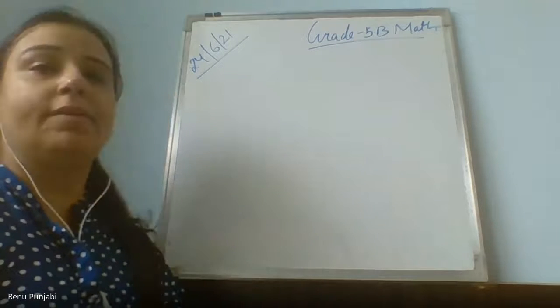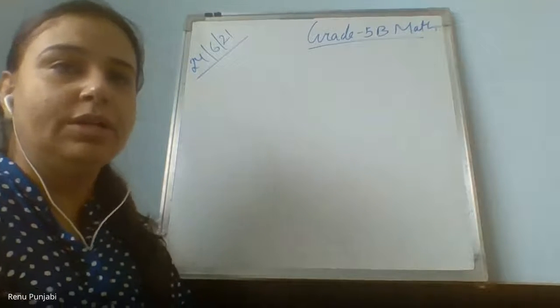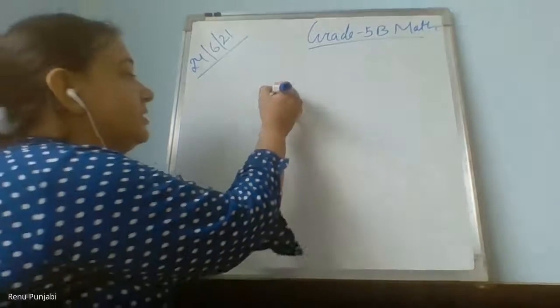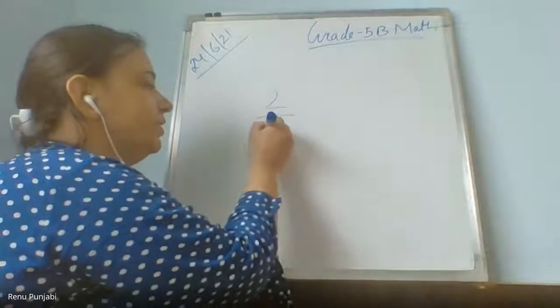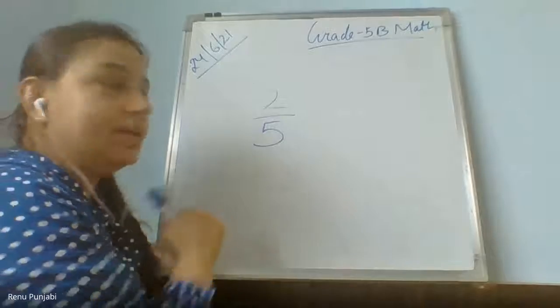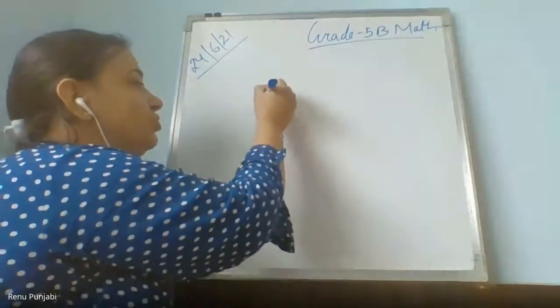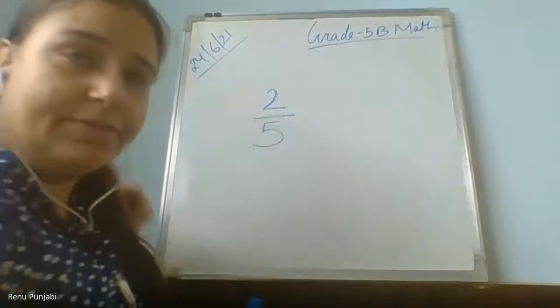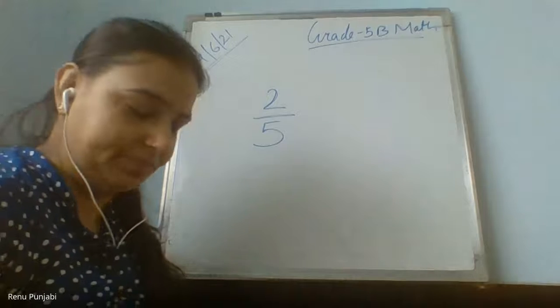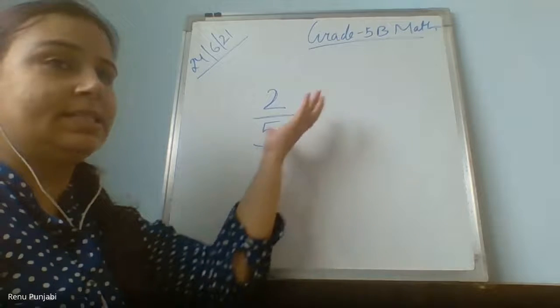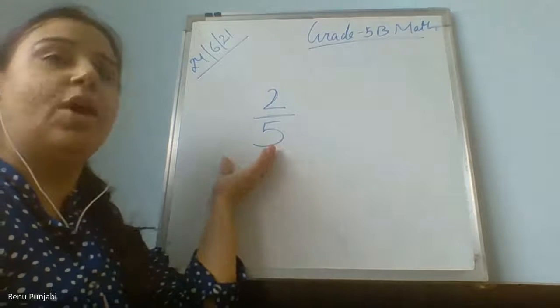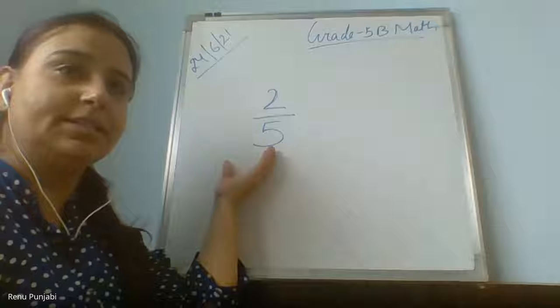Okay, meantime, I will ask the question from you all one by one. Lakshya, this is the fraction. What do you understand by this 2 and what do you understand by this 5? Ma'am, this 2 is numerator and this 5 is denominator. So what does this mean? There is something which is divided into how many equal parts?